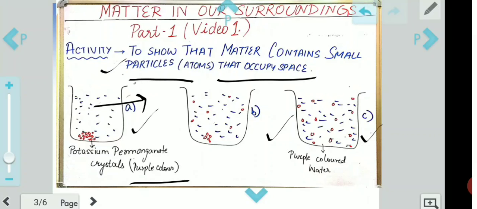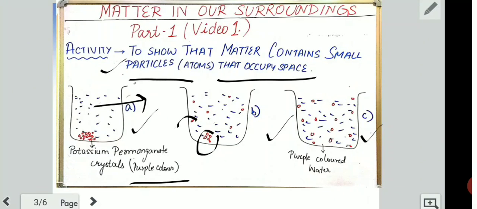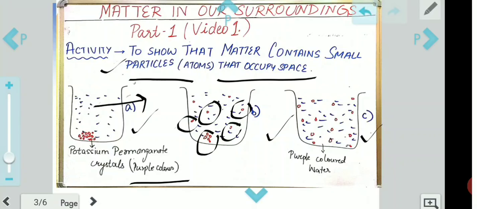Slowly and steadily, what you will see is that these potassium permanganate crystals have started distributing. You will see everywhere in this water that these crystals have occupied space. They have started moving and occupying space.